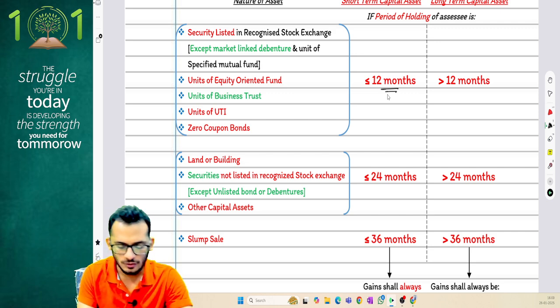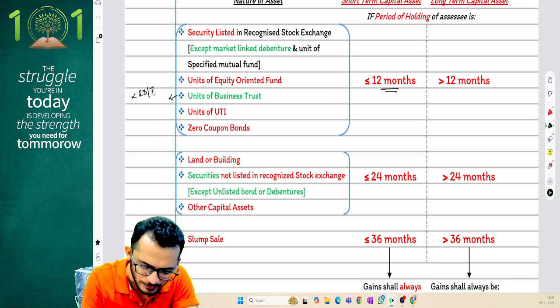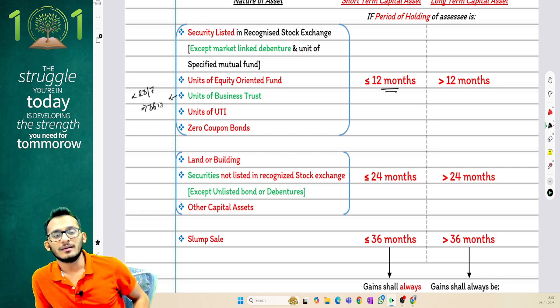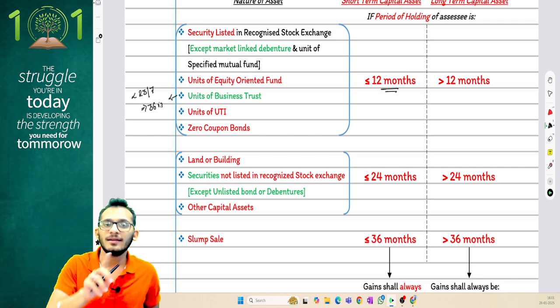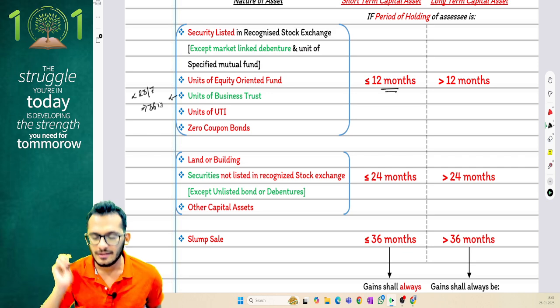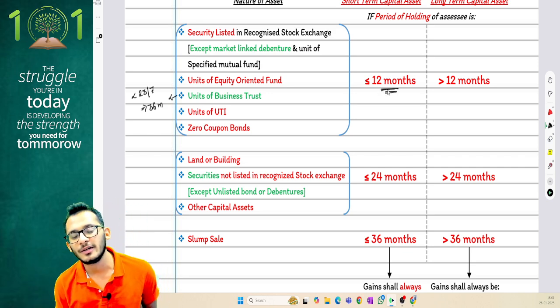But because ICA wants to clarify this to you, your units of business trust prior to 23rd July were liable for 36 months. So please make a small extra note in your book: the business trust units before 23rd July, if they are transferred, will have a period of holding of 36 months, whereas if they are transferred after 23rd July, they will have a period of holding of 12 months. That is the first amendment you need to make.